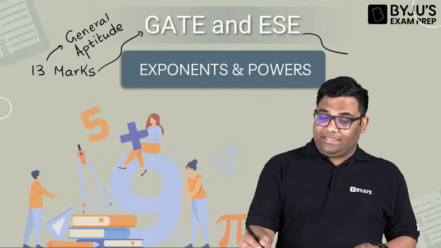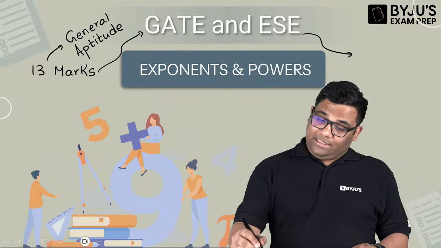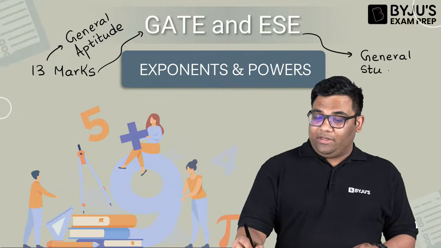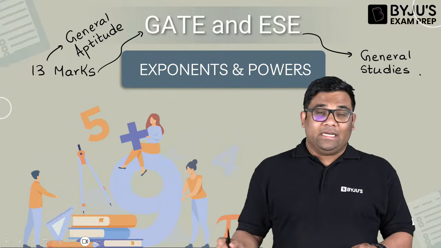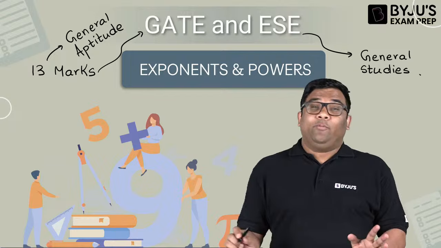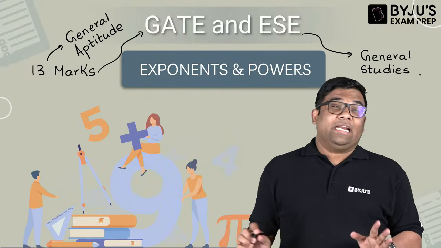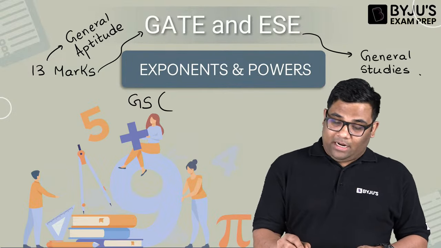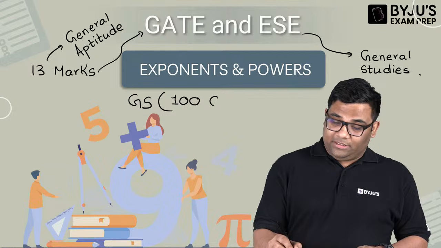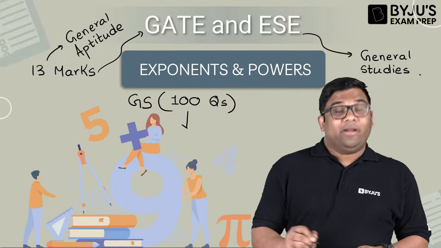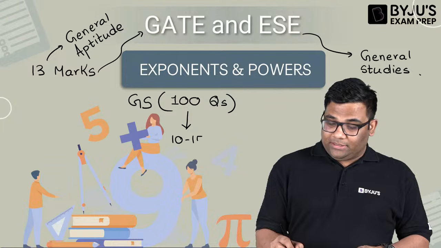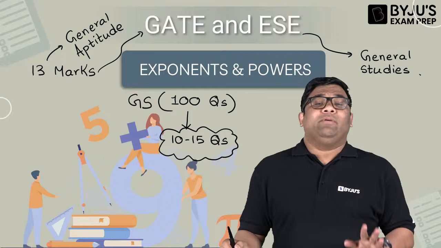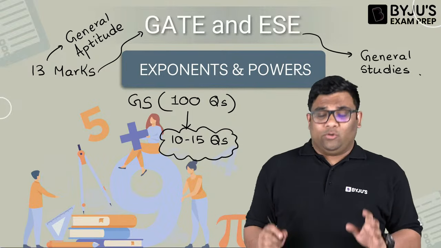Now when you're talking about ESE, the general studies paper comprises 100 questions. And nowadays around 10 to 15 questions are asked from general aptitude only. Because your GS consists of 100 questions, and out of this, you can expect 10 to 15 questions from your general aptitude. So it becomes very important that we give a good amount of importance to these topics.